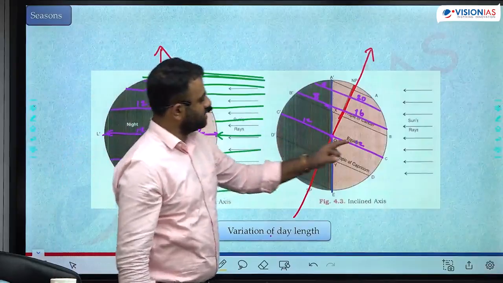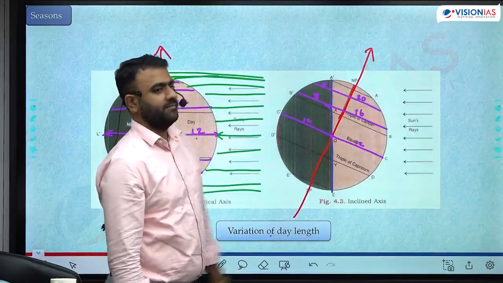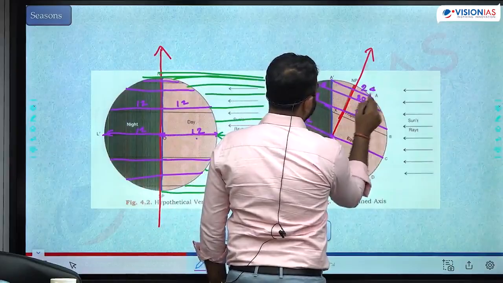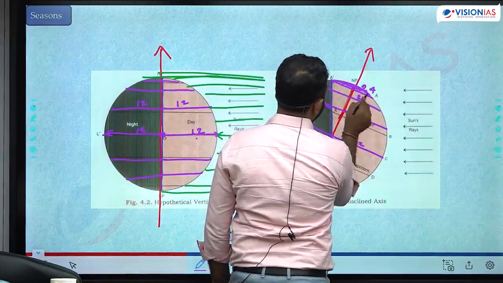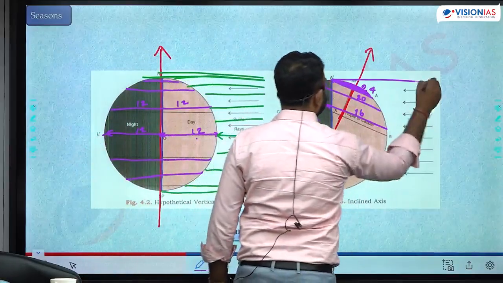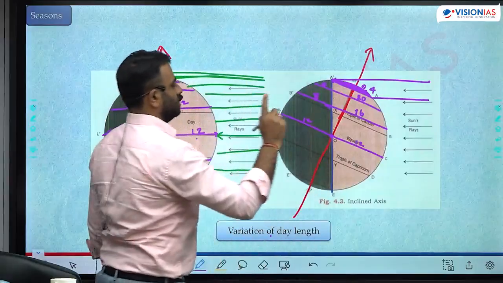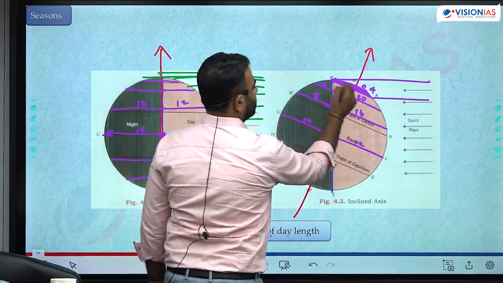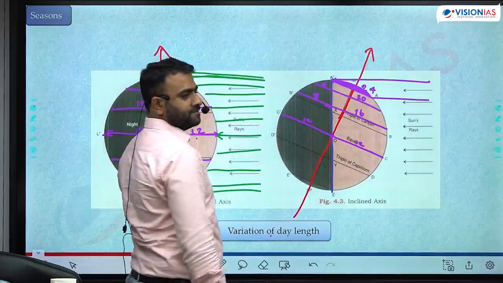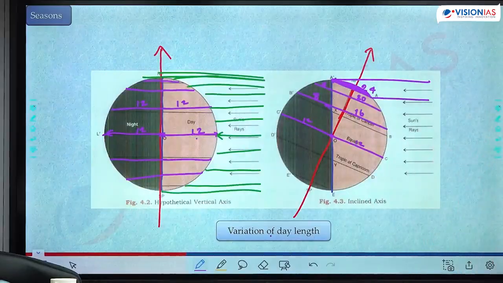As the earth rotates like this, for 20 hours it is in day only, and only for 4 hours it is in night. Beyond Arctic Circle, 24 hours of day. Because the sunlight is reaching till this point. The entire part is under the sunlight for 24 hours. You completely rotate, this entire part never goes off the sunlight. Sunlight is always there for 24 hours. 24 hours of day.